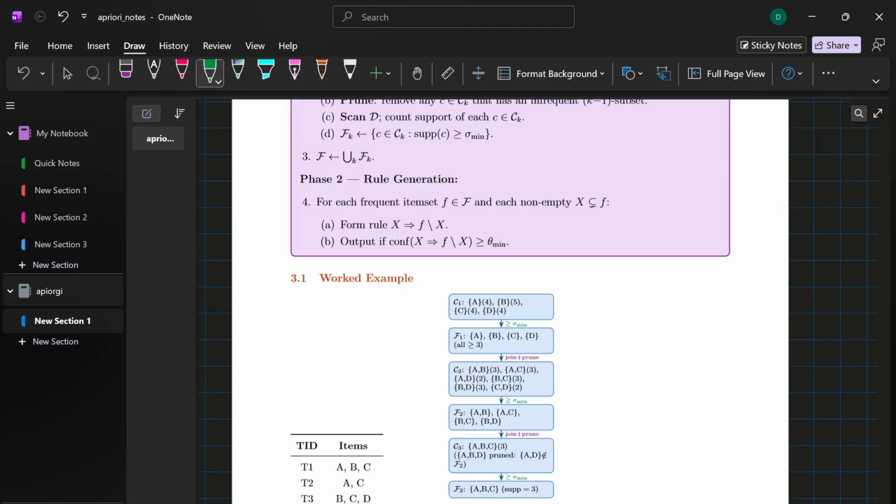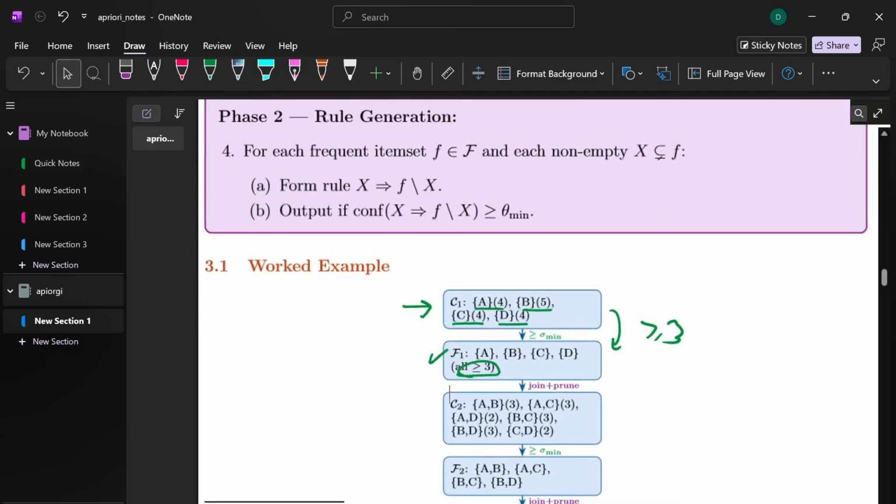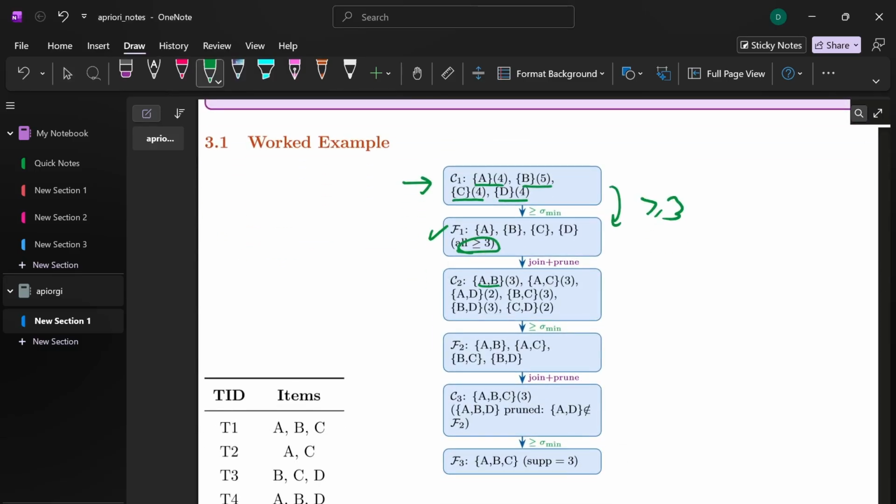Level 1, we take k equals 1, we scan the database and count the individual items. We get our candidate list C1 equals A: 4, B: 5, C: 4 and D: 4. Since all the counts are greater than or equal to 3, we mark all of them as the frequent one-item set list. Level 2 is k equals 2. We join F1 with itself to create the pairs and scan the database. We get the pairs AB: 3, AC: 3, BC: 3, BD: 3, which pass our threshold. However, AD and CD only have a count of 2, so they fail and are filtered out.